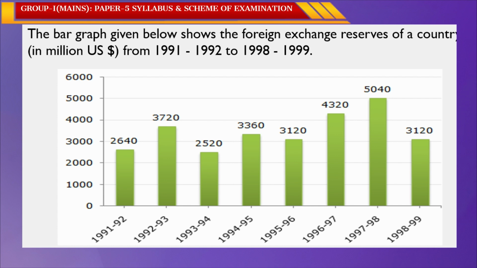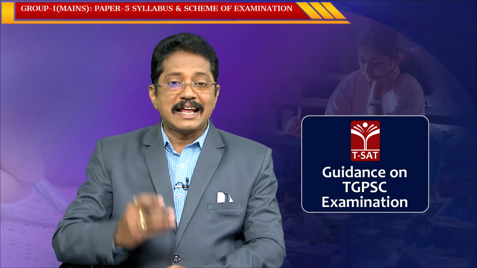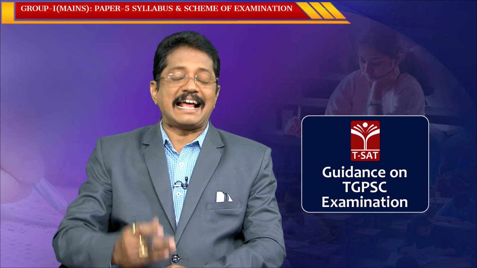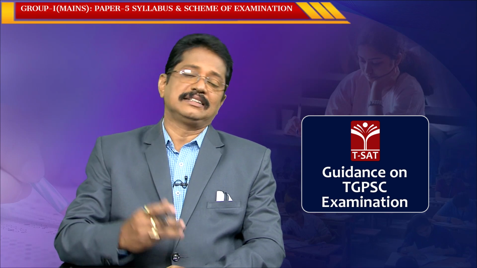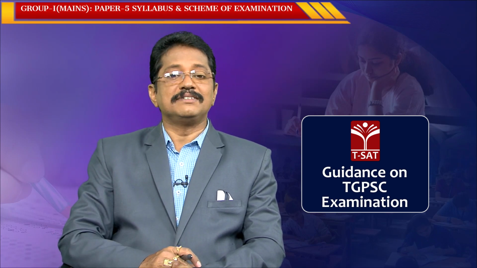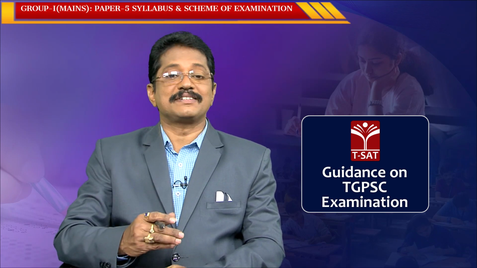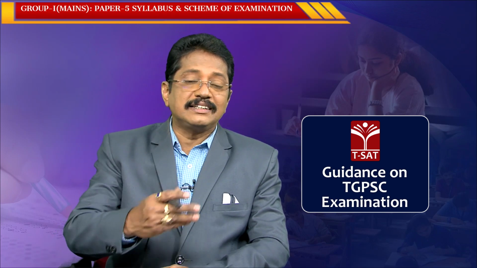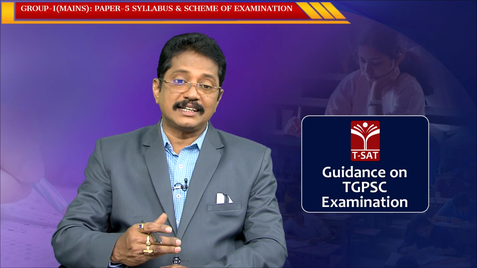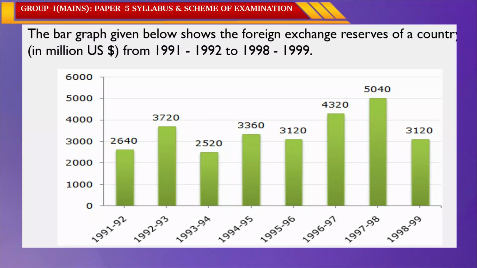As you know, in a bar graph the length of the rectangle gives the frequency and the width of the rectangle gives the class interval size. Is it clear? This is the most important. So, read the bar graph very clearly. In 1991-92, the foreign exchange reserves of the country are 2,640 million US dollars.